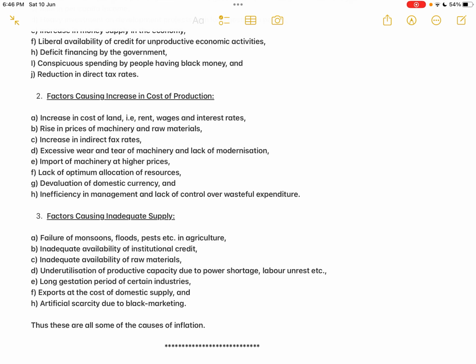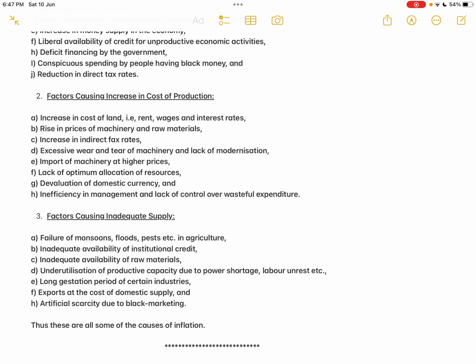Okay, and point H, inefficiency in management and lack of control over wasteful expenditure. Because of too much expansion of the business, sometimes it will not be possible for the producers to coordinate all the activities. There will be inefficient management and that will all result in wasteful expenditure. So the cost of production is increasing. The producer has to recover that cost of production only by increasing the prices of the commodities or services. So all these are the factors resulting in a rise in the cost of production, which reflects in the rise in the general price level.